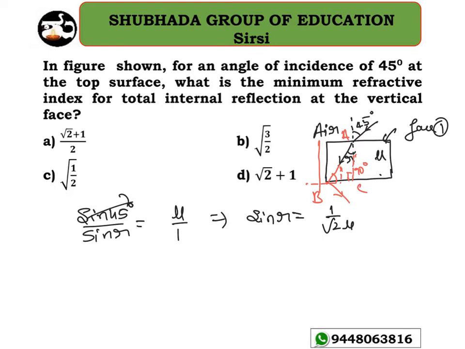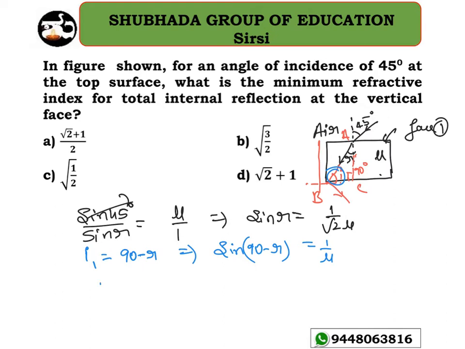Now I1 is nothing but 90 minus R, correct? From the figure I can say I1 must be equal to 90 minus R; that is a right angle triangle. So I can use sine of 90 minus R, which must be equal to 1 by mu. This is the critical angle: the angle of incidence for which the angle of refraction is going to be 90 degrees, and if I extend the angle of incidence beyond that, it comes back to the same medium. That is total reflection, which you have studied, right?